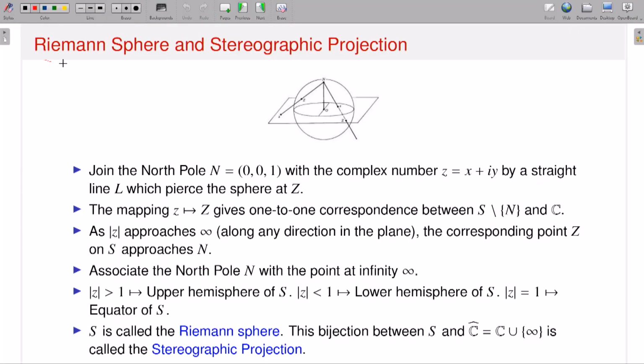So as I said, today I'll start with the connection between a point on the sphere and a point in the complex plane. This is what I have written. This is the Riemann sphere and what is called stereographic projection. Now this picture is very important.